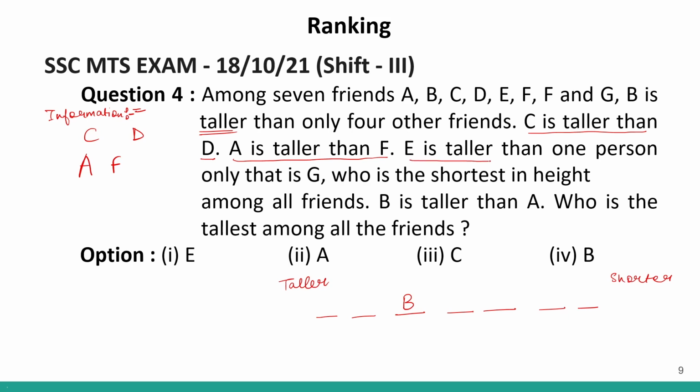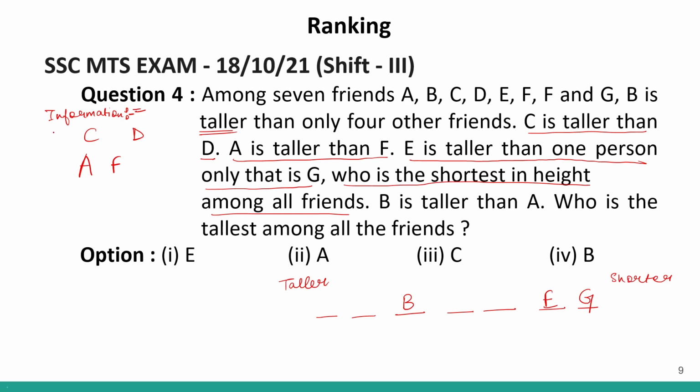E is taller than only one person, that is G. Okay, so G is also the shortest in height among all the friends. So G is the shortest, G will be here, and E is taller than only one person, that is G. So E will be over here.